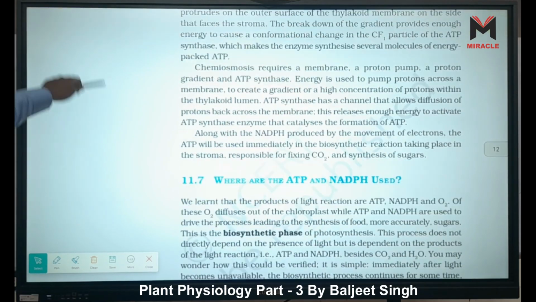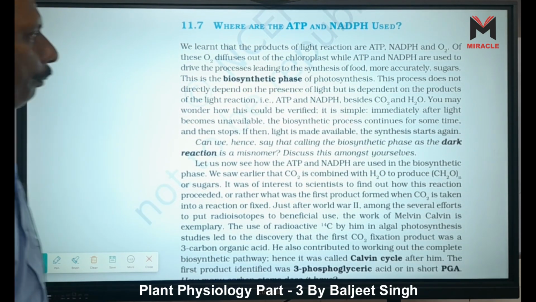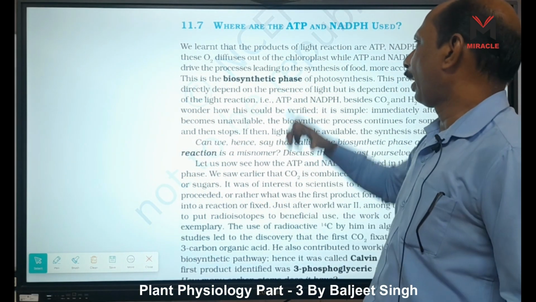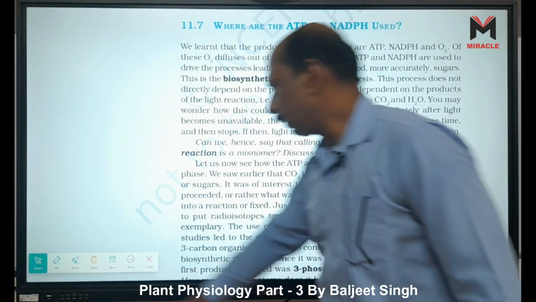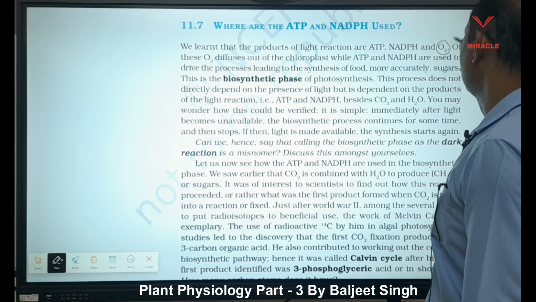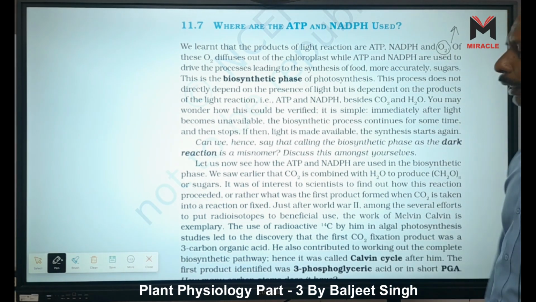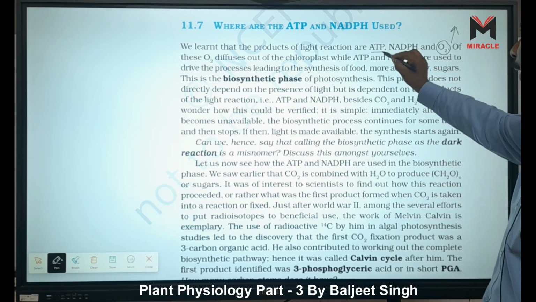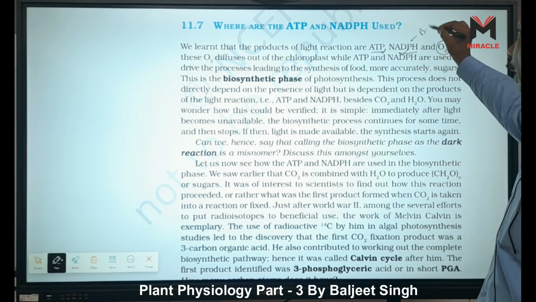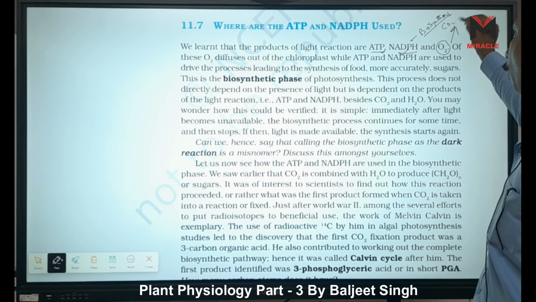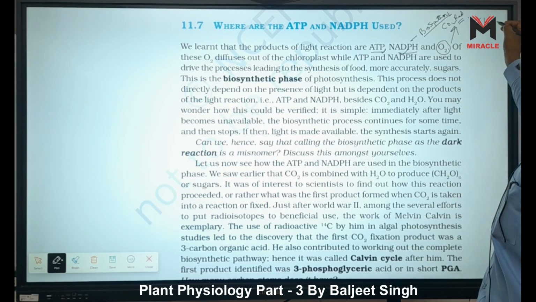Now, where are the ATP and NADPH used? These both are used in our dark reaction. We learned that the products of light reaction are ATP, NADPH and O2. But of these products, O2 is released into the air. So now only ATP and NADPH are left, and they are used in biosynthesis, that is, in the formation of food, the reduction of CO2 into glucose, or we can say sugar.